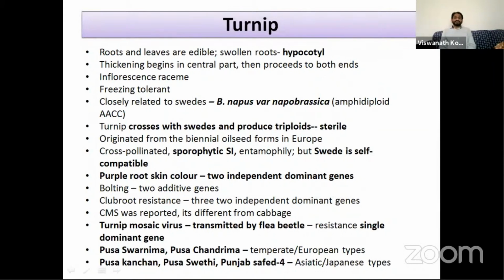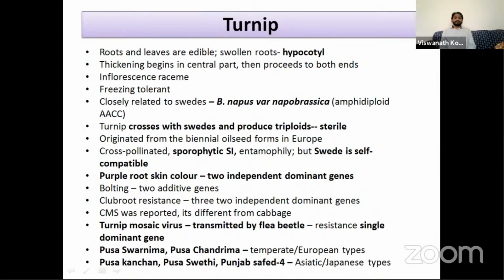The turnip has purple root skin color. Sometimes if you see the turnip roots, you can see the purple skin color. It is governed by two independent dominant genes, and the club root resistance is governed by two independent dominant genes. Turnip mosaic virus is an important disease. It is transmitted by the flea beetle, and the resistance is governed by a single dominant gene.